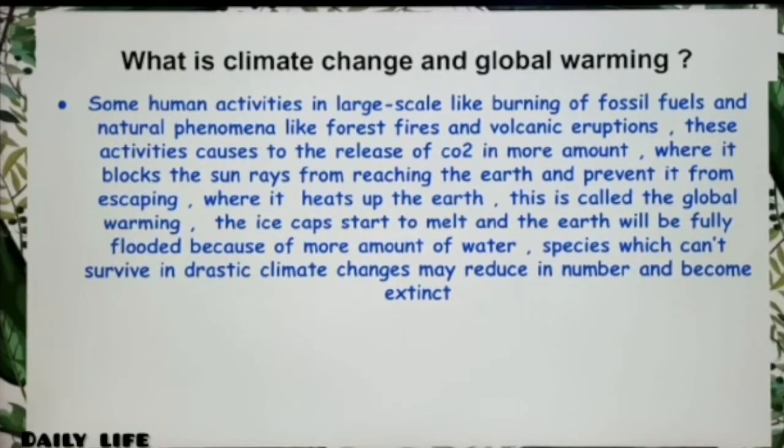The ice caps start to melt and the earth will be flooded because of the increased amount of water. Species which cannot survive drastic climate changes may reduce in number and become extinct. So, we have come to the end of global warming in this part.